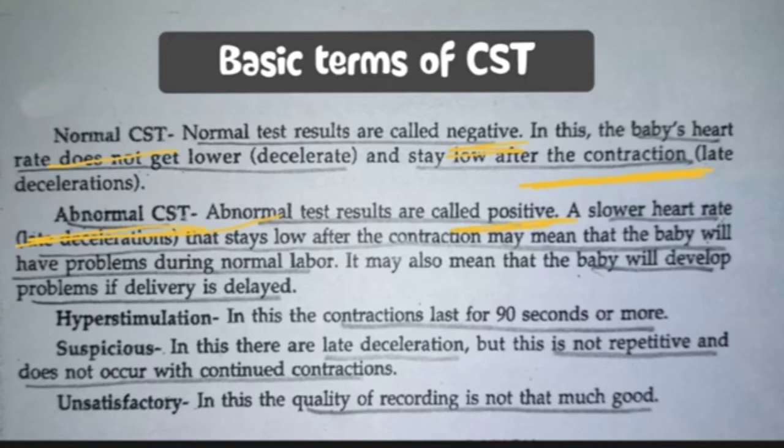This indicates further that at the time of delivery there will be a problem. Next, hyperstimulation. Hyperstimulation is nothing but the contraction, the pain in the uterus that we see. It should be around 40 seconds, but here it is above 40 seconds, that is 90 seconds or more. That is hyperstimulation. Suspicious.